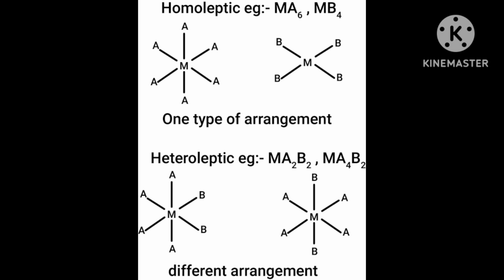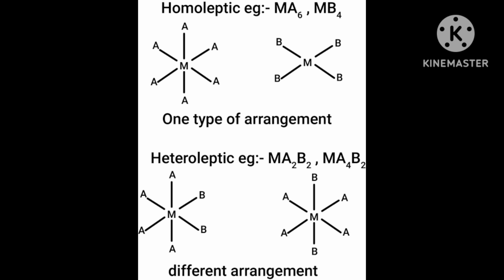And fourth, solvate isomerism. Then structural isomerism is of four types: linkage isomerism, coordination isomerism, ionization isomerism, and solvate isomerism.